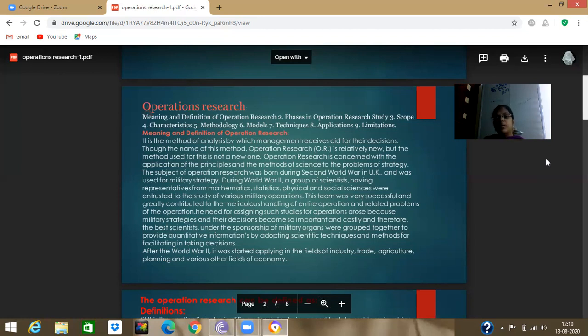Another meaning of operations research is this. For example, if you have one problem, what to do? In our mind, we have an infinite number of solutions, but we don't know how to choose exactly the correct answer.